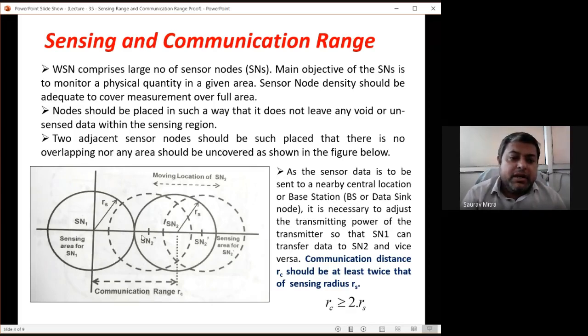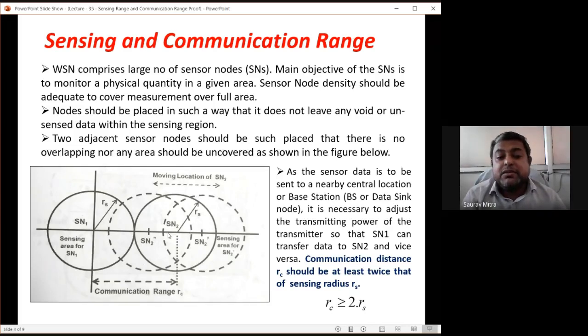Okay, so for this base at the center, SN2 has a dark circle area of sensing. And you can see here there is no overlap area between the SN1 sensed area and SN2 sensed area. So this is the best positioning. SN1 and SN2 dark circles are the best positioning. If you shift SN2 towards the left, an overlap area comes, which means redundant information is being transmitted, and that is nothing but wastage of power.